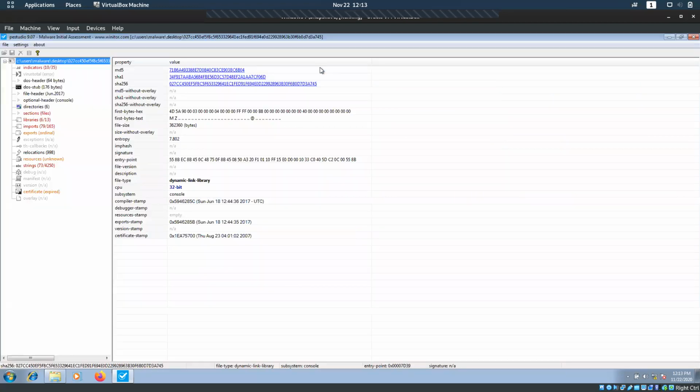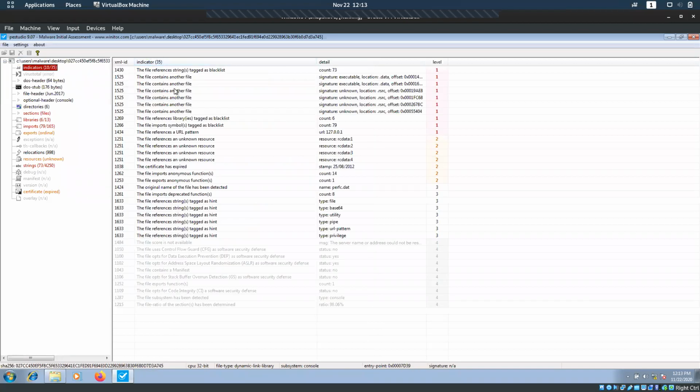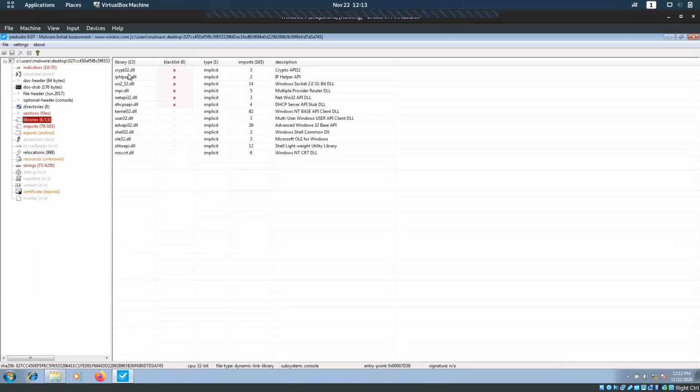This is the MD5 hash of it, and the SHA-1 hash of it. We'll see the indicators. File contains another file. Okay, nothing specific. First of all, we have to check the libraries. It is using Crypt, NetAPI, DHCP, kernel32.dll.